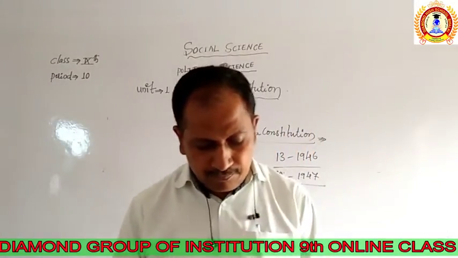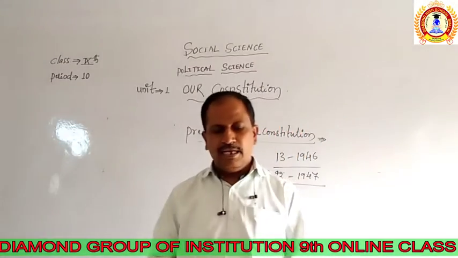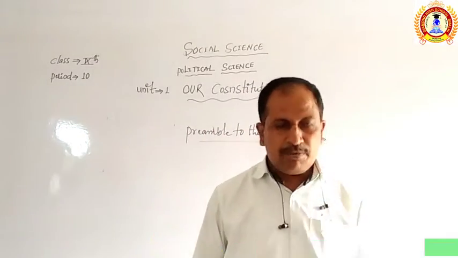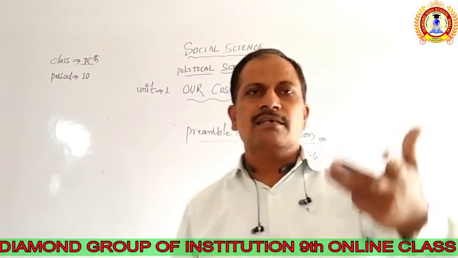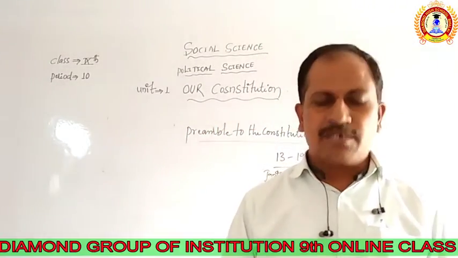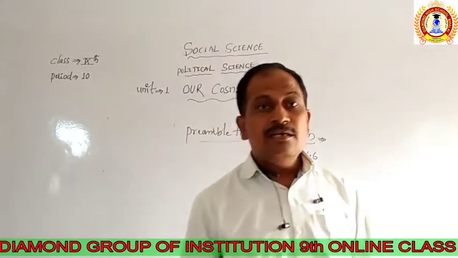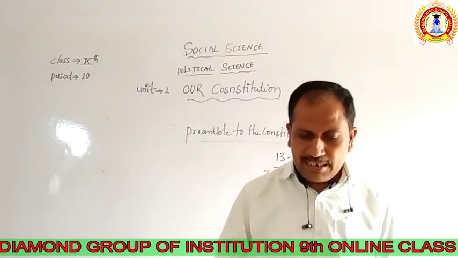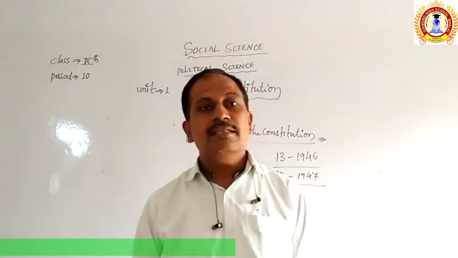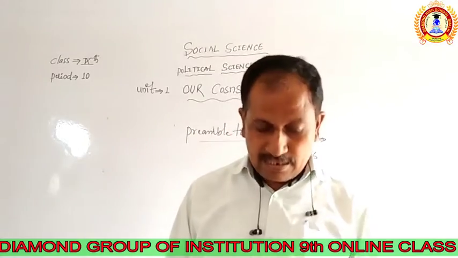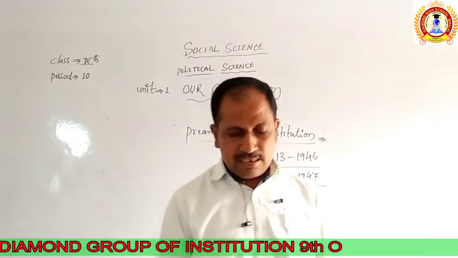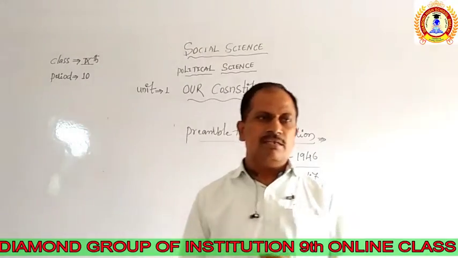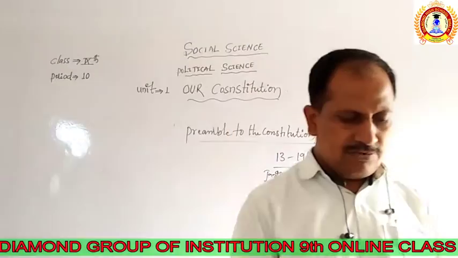In this way, some of the preamble's principles were given to the constitution with the help of Jawaharlal Nehru. These resolutions uphold the sovereignty, democracy and republic nature of India. It was written in the preamble of the constitution that, to give solutions to the Indian problems, the sovereignty, the democracy and the republic nature needed by the Indians, all these points were added to the preamble.